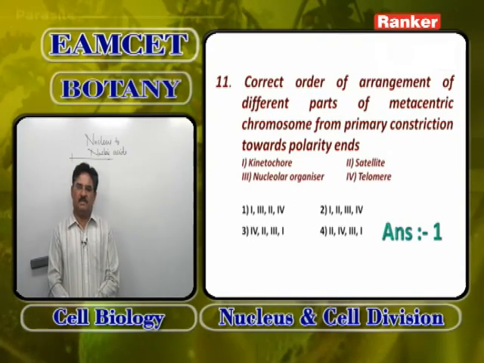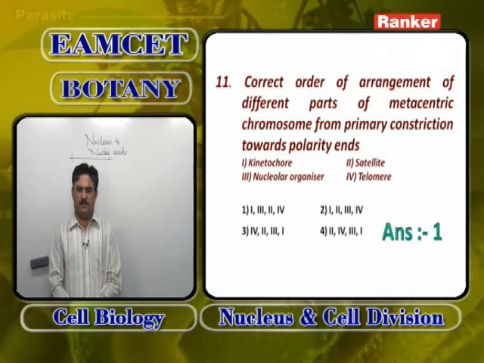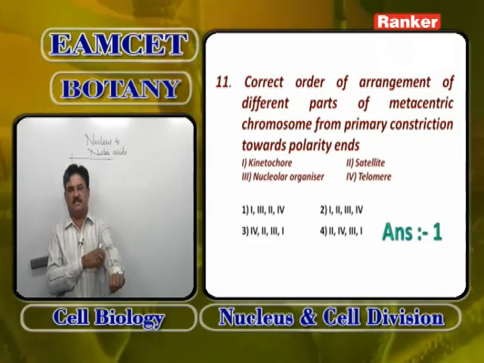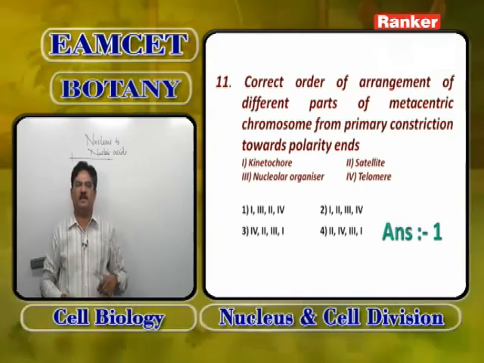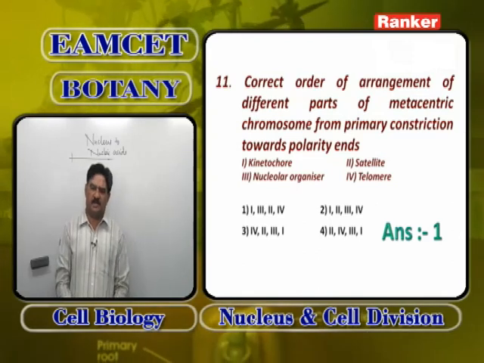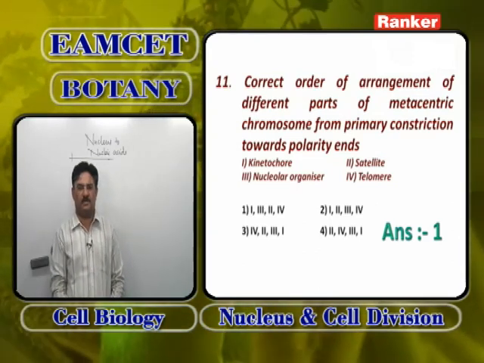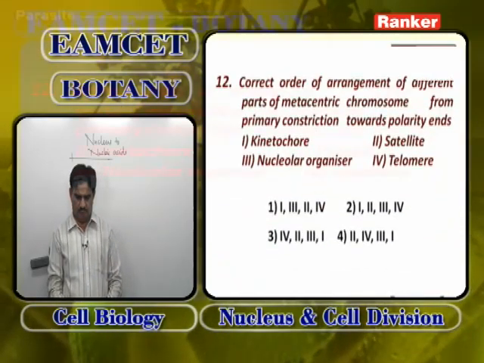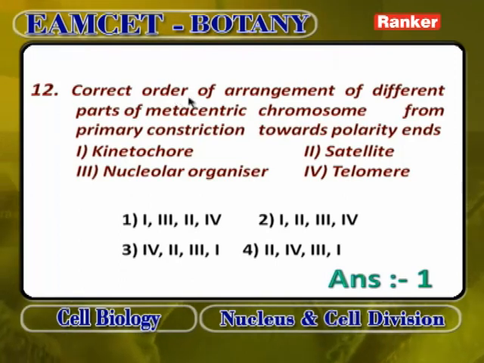What is a telomere? The terminal end of a chromosome with polarity. Because of this polarity, chromosomal ends cannot fuse with each other. Polarity is clearly found in eukaryotic chromosomes, which is why eukaryotic chromosomes are rod-shaped. The polarity is not found in prokaryotic chromosomes, which is why prokaryotic chromosomes are circular. So for the metacentric chromosome from primary constriction, the order is 1, 3, 2, 4: kinetochore, nucleolar organizer, satellite, and telomere.